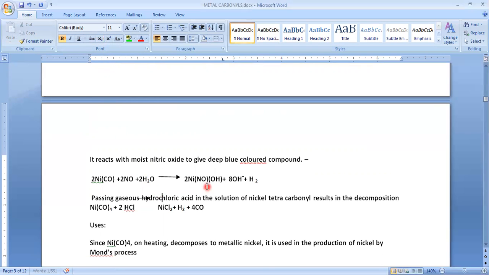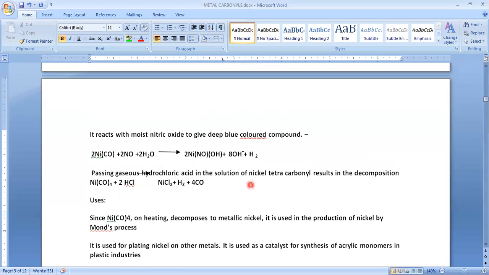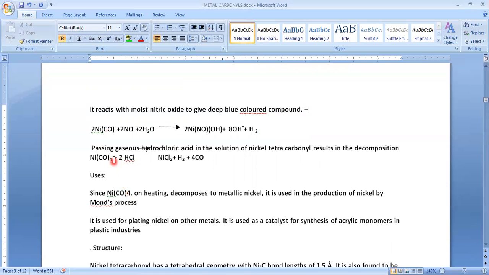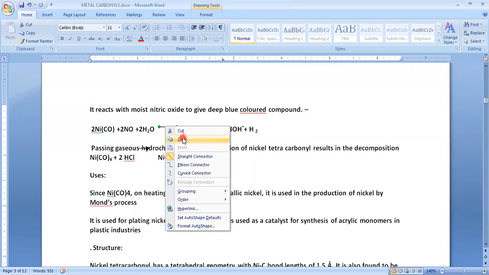That will give a nickel nitrosyl hydroxide compound, and it releases hydrogen gas, and the CO will be removed as carbon dioxide gas. Next one is passing the gases, hydrochloric acid in the solution of... actually I am supposed to place this one.